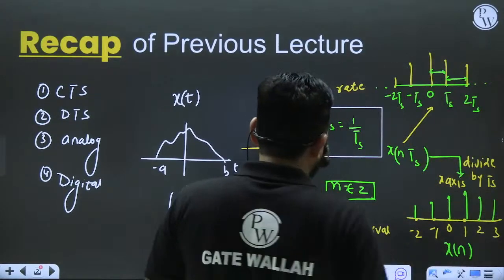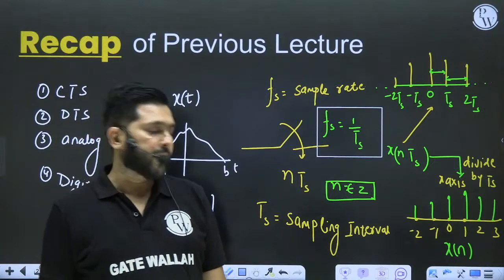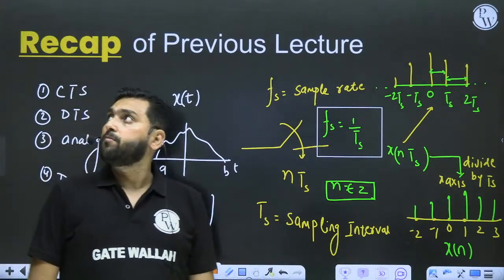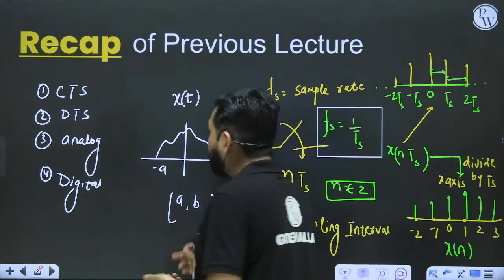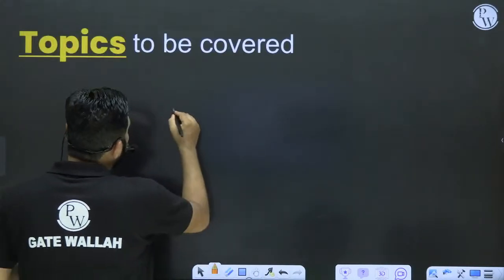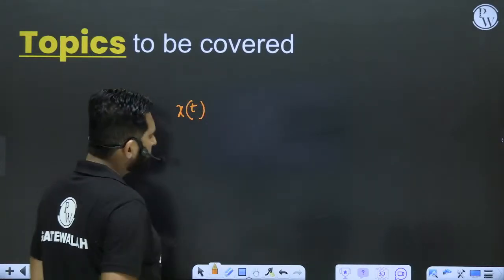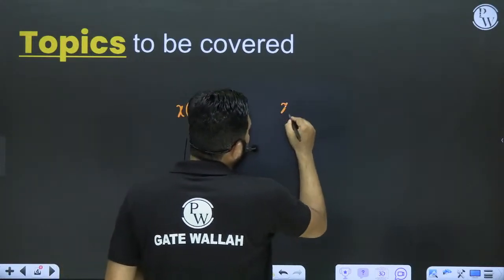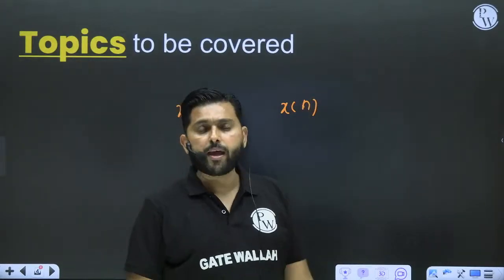That is the whole thing that we covered in the last class. Yes, the smaller the TS, the higher the resolution. But now let us cover a very interesting thing, what we are going to cover in today's class. Now we have x of t, and for the corresponding x of t, we have x of n.